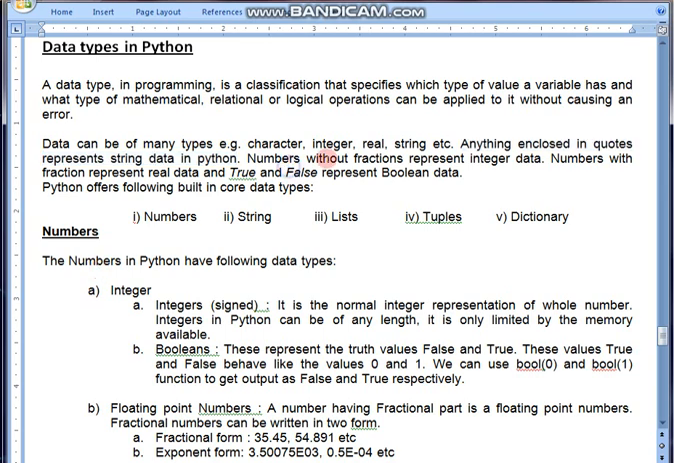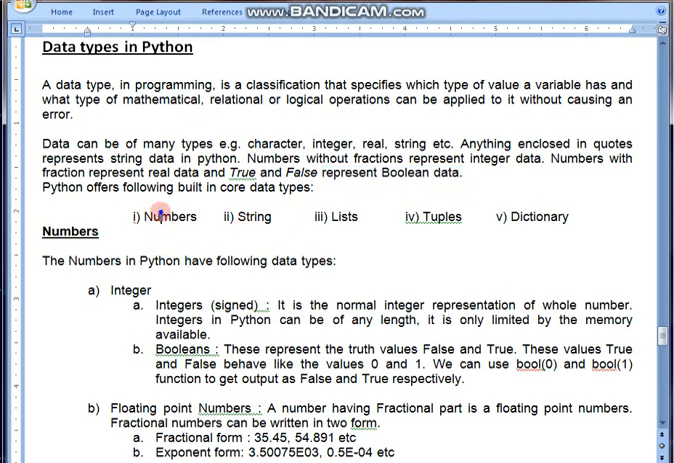A number without any fraction represents integer data. If there is some number which does not have any fraction or decimal, that can be treated as integer data. Then numbers with fraction represent real data, that is floating point data. If there is some decimal, it can be treated as real data. Fine students. Next, true and false represent Boolean data, that is 1 and 0.